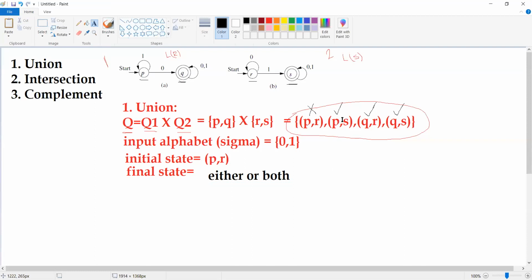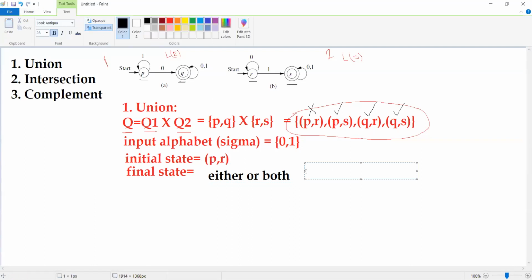Then only you can select such states as final states. Now what are the final states for our example? The set of final states are P comma S, the first one, then the second one Q comma R, and the last one Q comma S. So these are the final states.